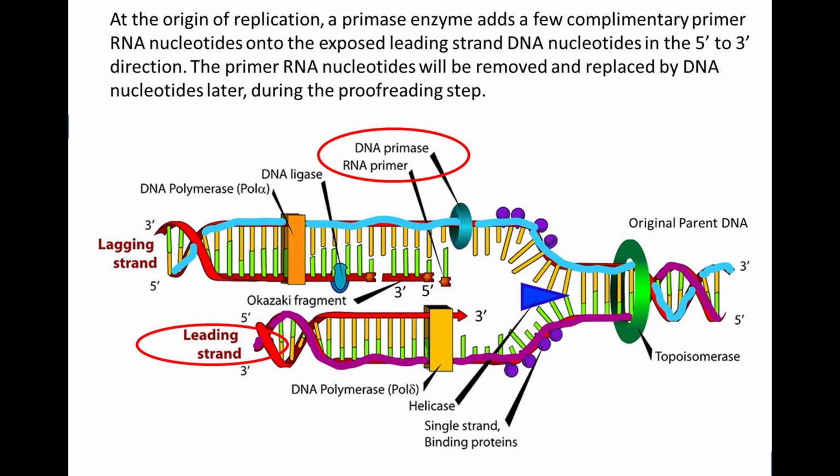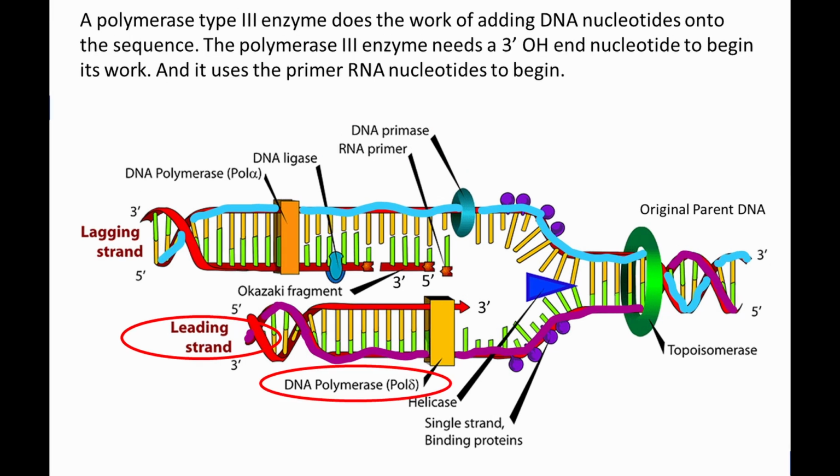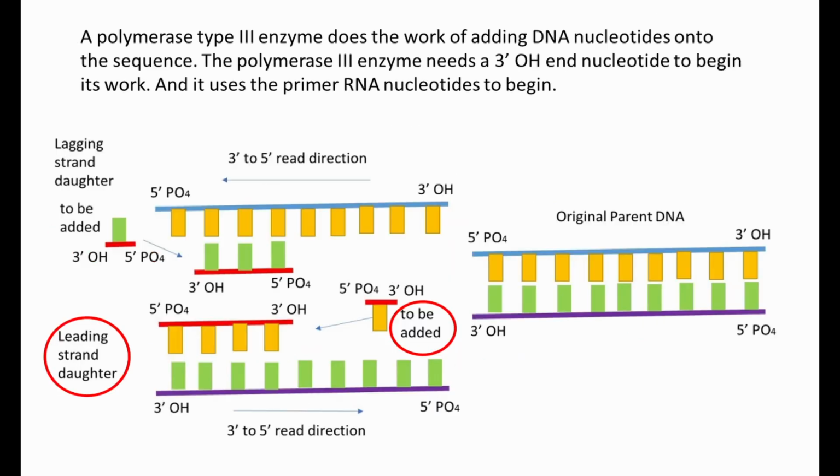Replication of the leading strand is a straightforward operation. At the origin of replication, a primase enzyme adds a few complementary primer RNA nucleotides onto the exposed leading strand DNA nucleotides in the 5' to 3' direction. The primer RNA nucleotides will be removed and replaced by DNA nucleotides later during the proofreading step. A polymerase type 3 enzyme does the work of adding DNA nucleotides onto the sequence. The polymerase 3 enzyme needs a 3' OH nucleotide to begin its work, and it uses the primer RNA nucleotides to begin.